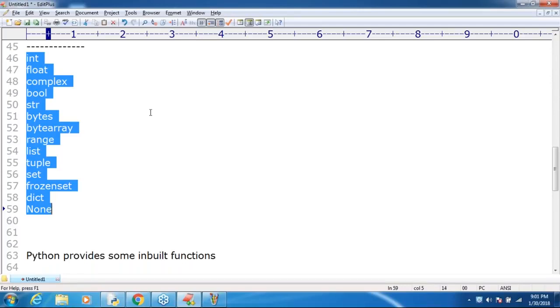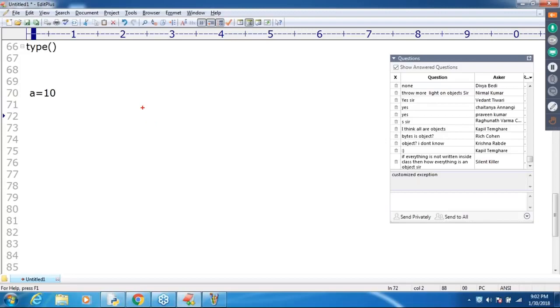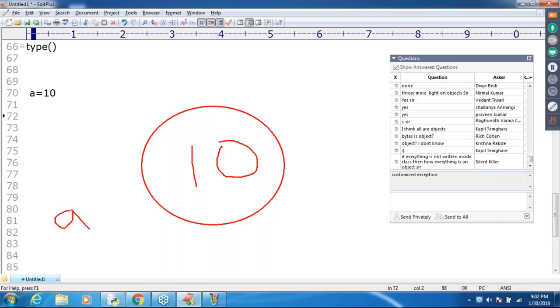What is the meaning of object? Object is how something is internally represented in the reserved memory. Even if we are not writing inside a class, it is still considered an object. Suppose I take a is equal to 10. Internally, how is it represented? This is the object, here the value 10 will be there, and a is the reference variable pointing to that object. So it's an object.